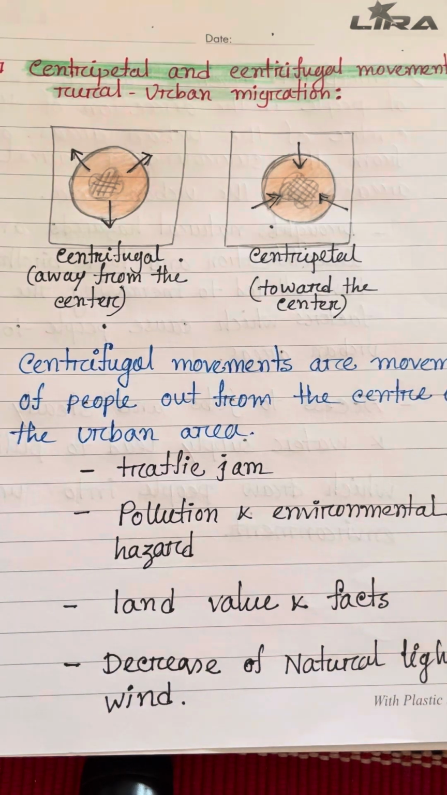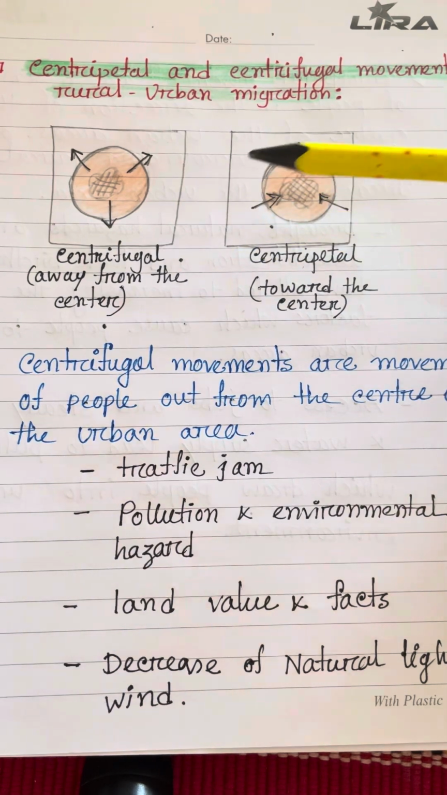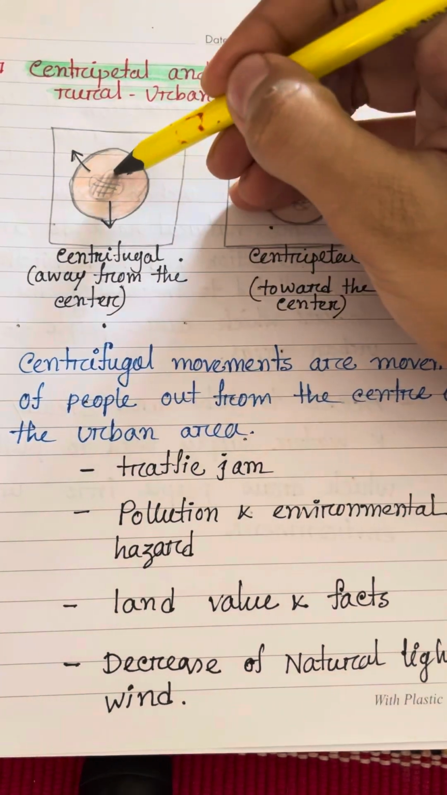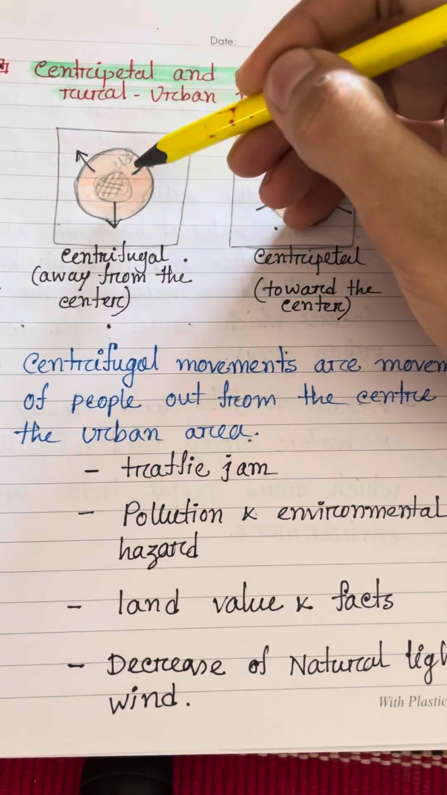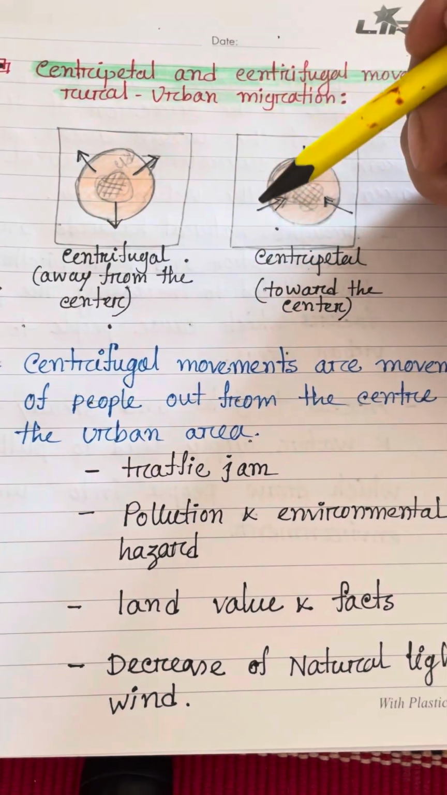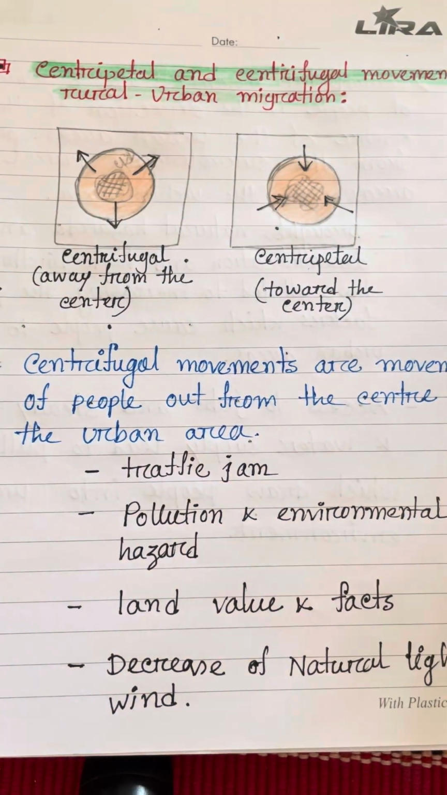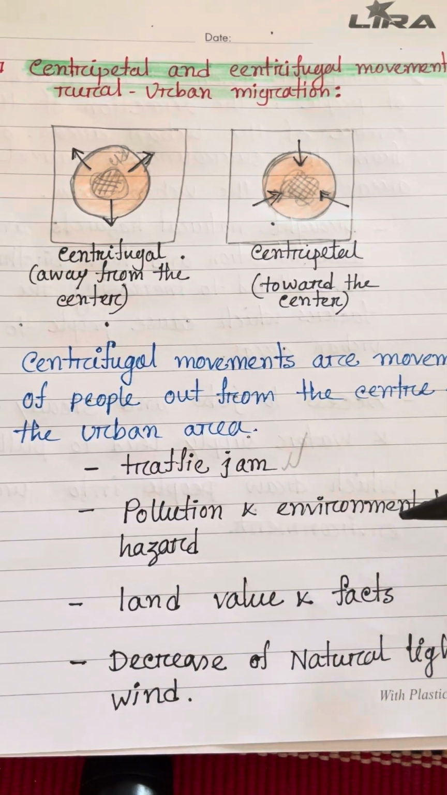What is centrifugal movement? Centrifugal movements are movements of people out from the center of the urban area. If this is the CBD, various factors push them from the CBD. That is called centrifugal movement. These include traffic jams, pollution and environmental hazards, land value factors, and decrease of natural light and wind.